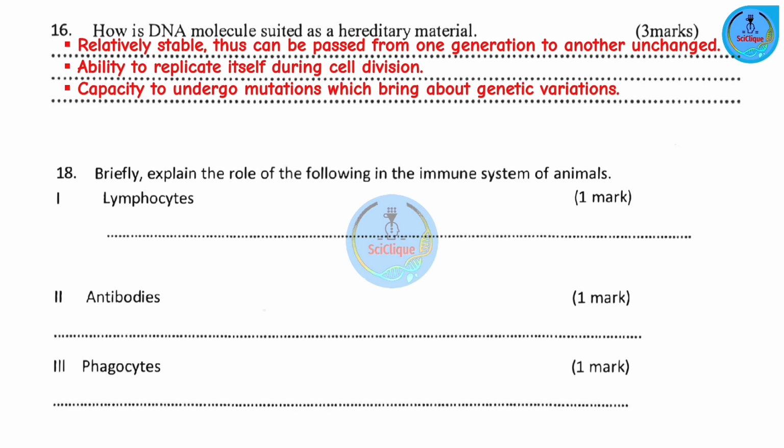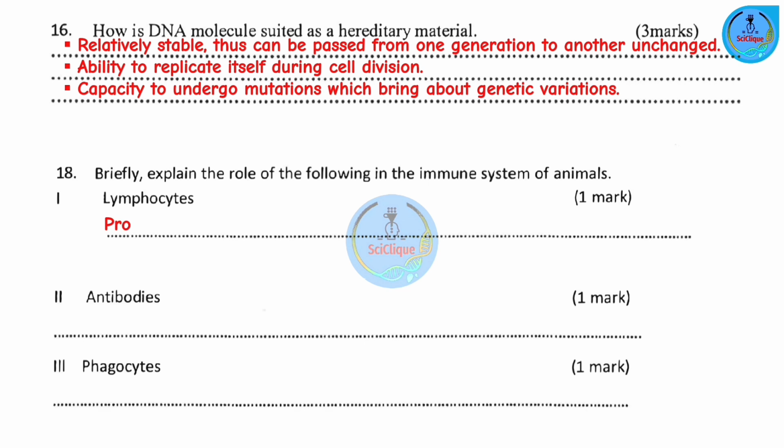And these variations, by the way, are very important because they are essential for the adaptation of organisms, because beneficial mutations can lead to traits that enhance the survival of an organism. Question number 18. Briefly explain the role of the following in the immune system of animals. Number 1. Lymphocytes.